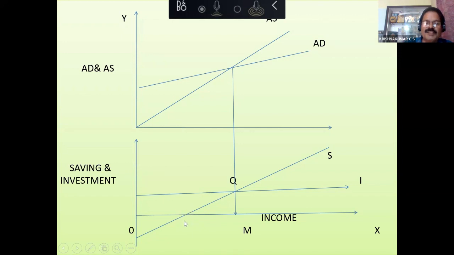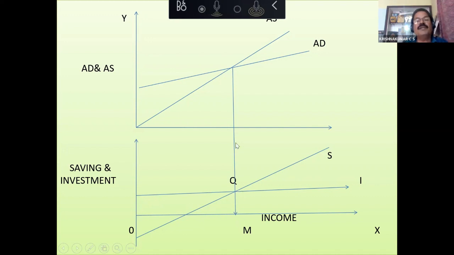This is one of the common mistakes which the children make while drawing this diagram. Actually, this is not the equilibrium point. We have to draw the investment curve, which is a horizontal line parallel to the x-axis, and the point at which the saving curve and investment curve intersect. In this diagram, it is point Q. So at point Q, the economy is at equilibrium.